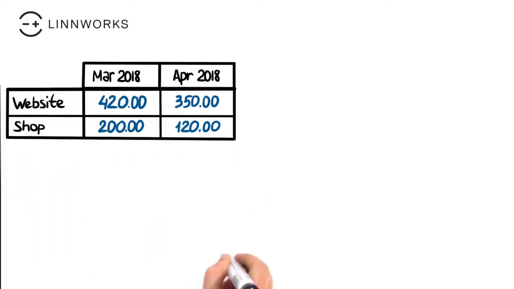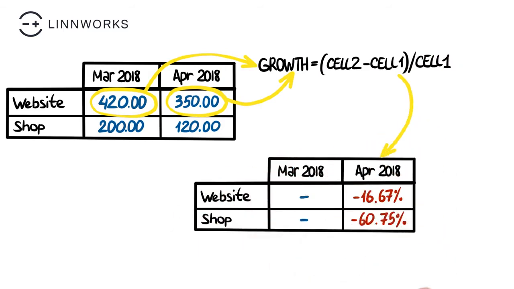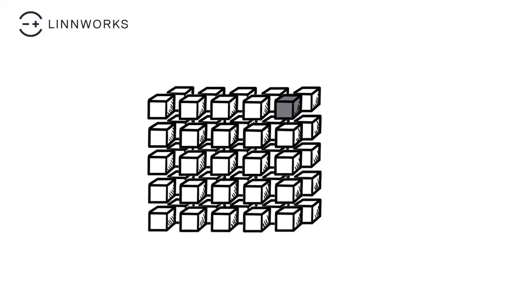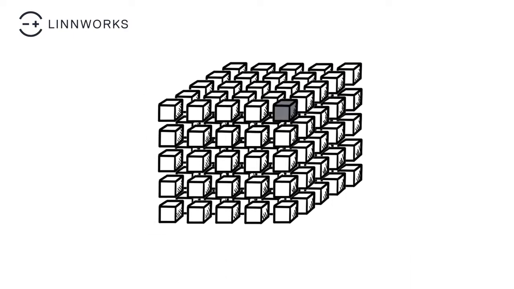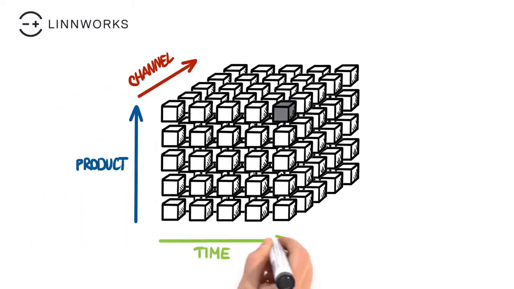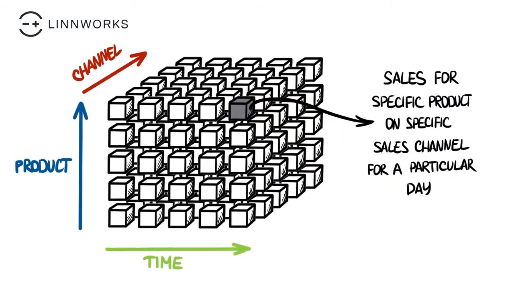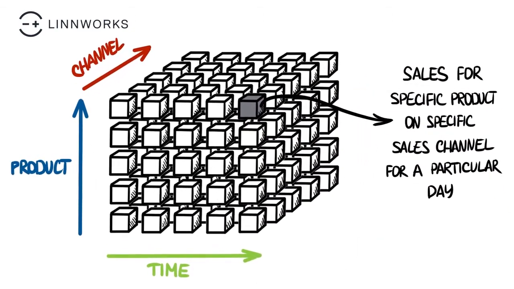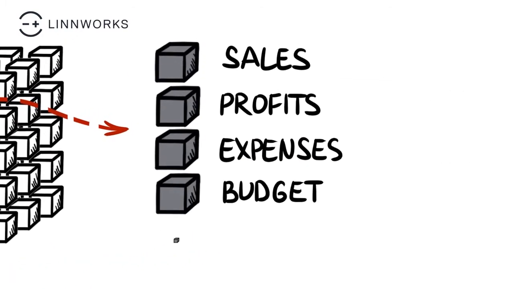Having the data in this form means we can do some cool calculations. For example, you can work out a growth rate and view it alongside your sales figures. Beyond just pivoting the data, analytics means the data is actually stored and viewed in a multi-dimensional form. The best way to picture it is to think of a cube. You have dimensions that represent how we've grouped your data. Each cell of the cube holds a number that represents a measure of business performance. It could be sales figures, profits, expenses, budgets, or forecasts.